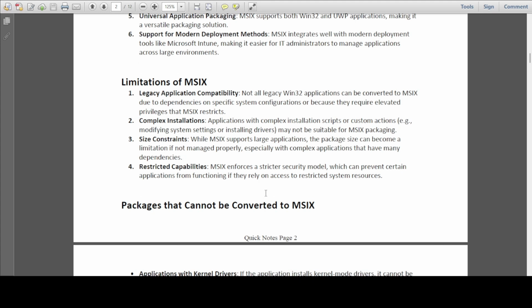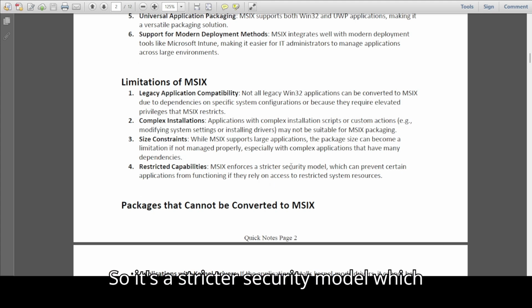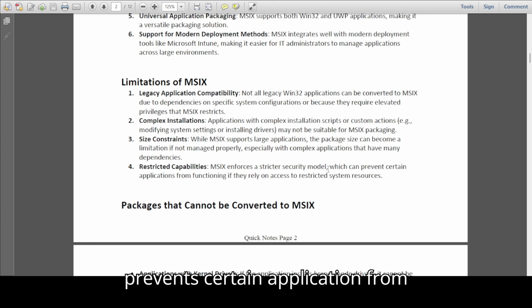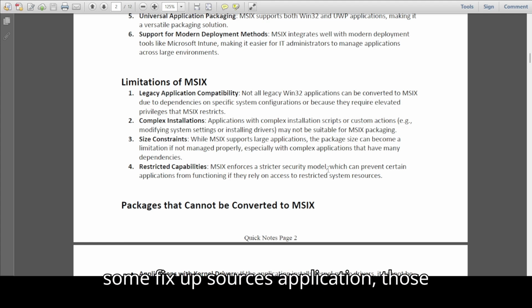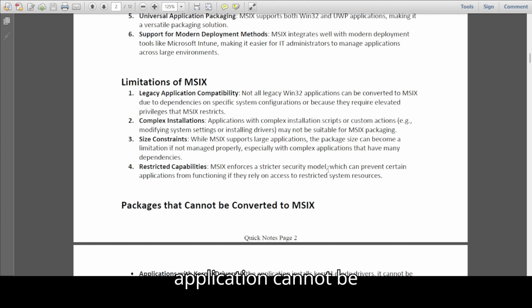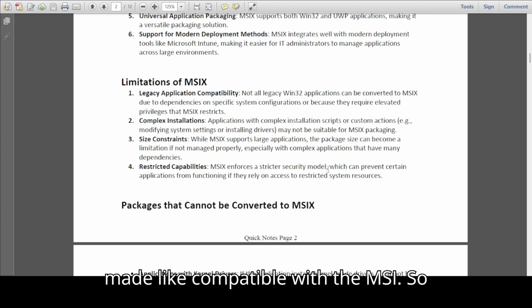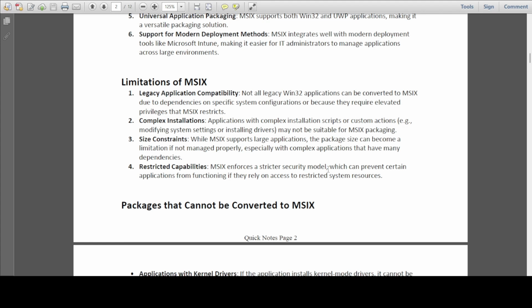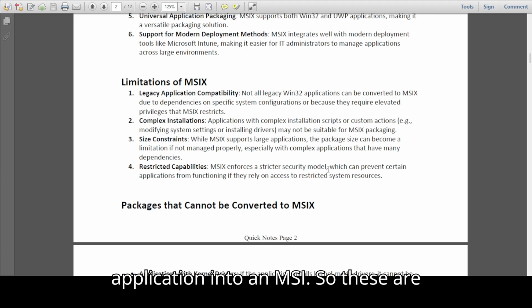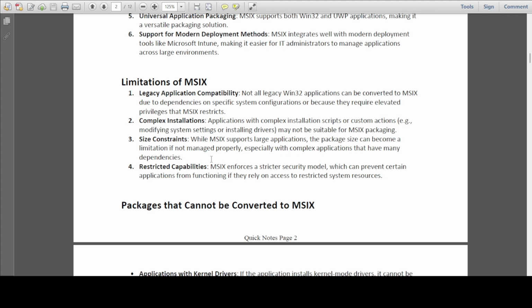Restricted capabilities. It's a stricter security model which prevents certain applications from functioning. Some of the applications are more dependent on the system resources. So even if we try to do something substantial, those applications cannot be made compatible with MSIX. Under such scenarios, we should not convert the existing application into an MSIX format. So these are some of the limitations.